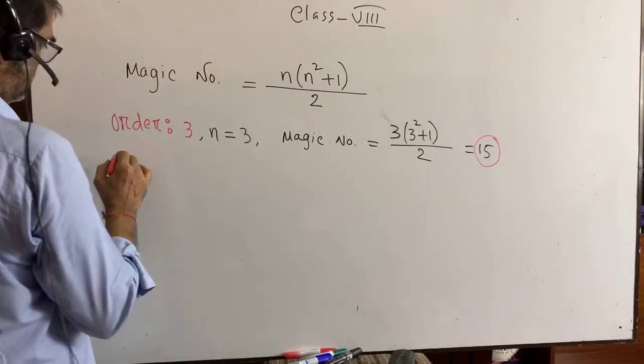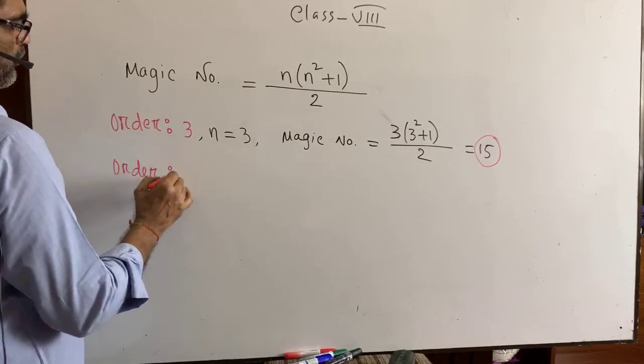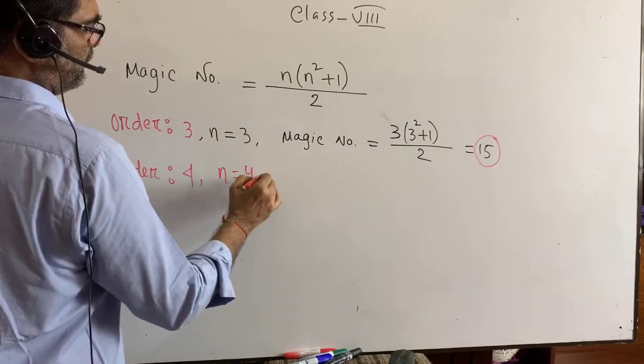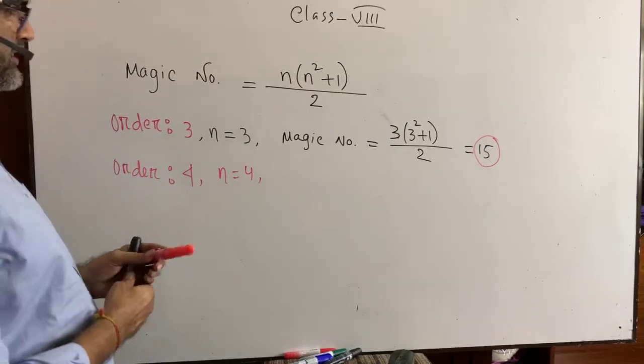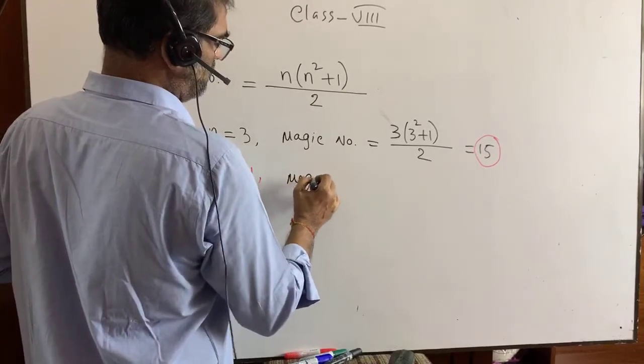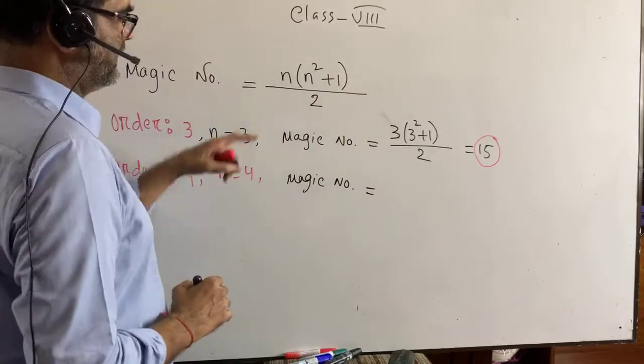Suppose the order is given, the order is 4, that is n equals 4. Then we get the magic number as n into (n square plus 1) by 2.